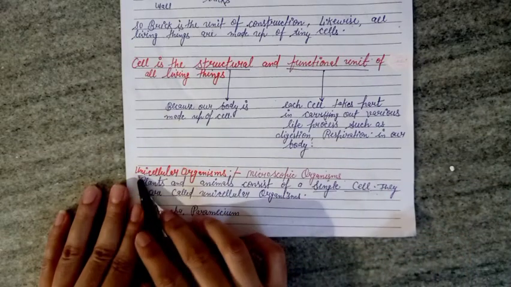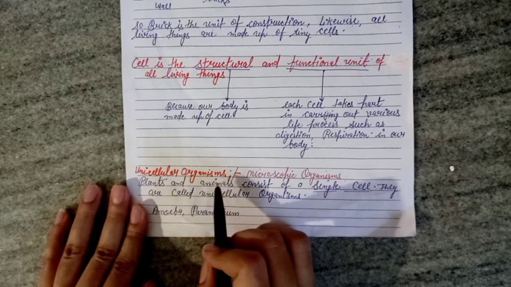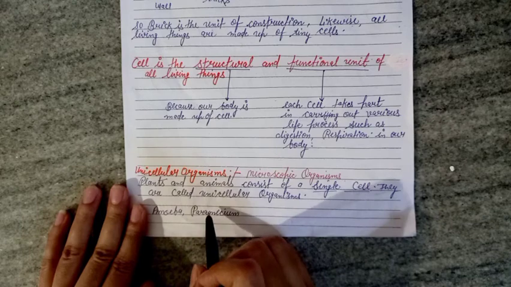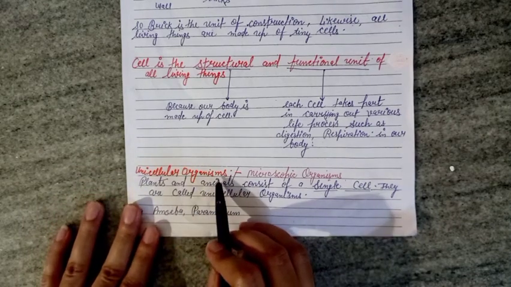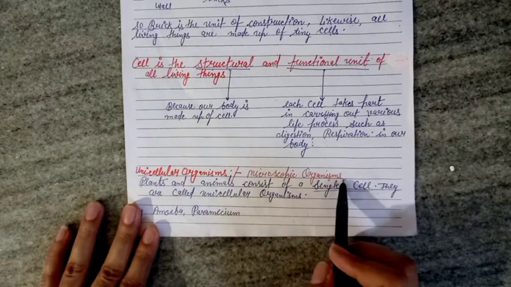Next, on the basis of cells, organisms are divided into two types: unicellular organisms and multicellular organisms. We first discuss unicellular organisms. A unicellular organism is also known as a microscopic organism.